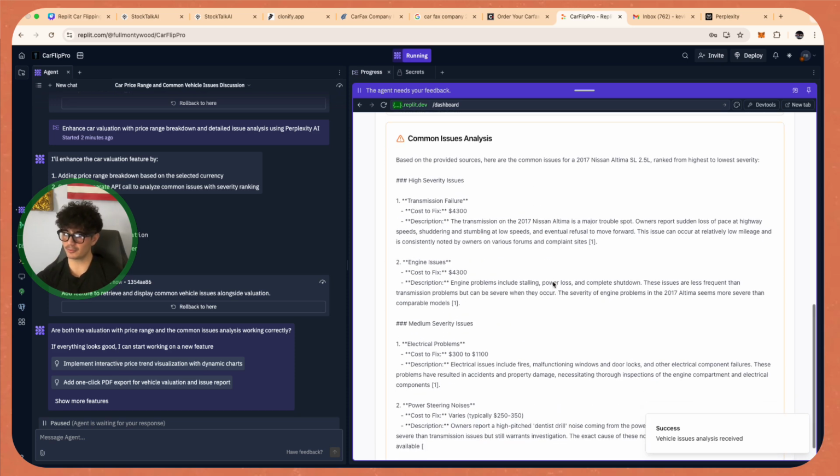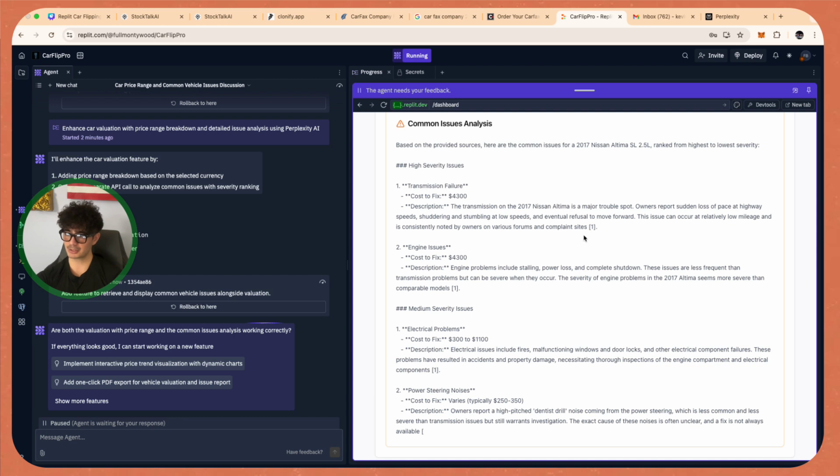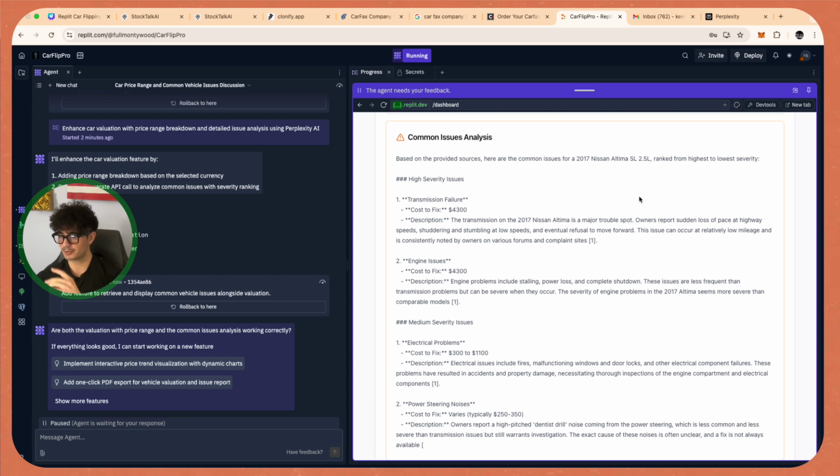Awesome. So now that we have all of the common issues, we can actually make this look really pretty, right? But let's first see what it says. The first thing that it brought up, guys, is that the number one high severity issue is the transmission failing. So it did exactly what we wanted in terms of ranking the severities of the issues, because that is genuinely the number one issue. The next one would be the engine, and the engine and the transmission basically go hand in hand. It breaks that down, saying engine problems include stalling, power loss, and complete shutdown, but it also notes that it's a less frequent issue than the transmission.